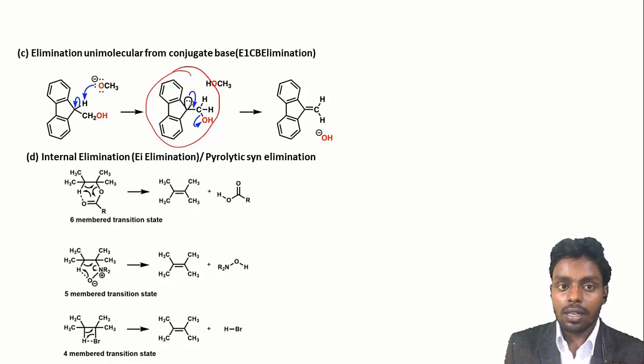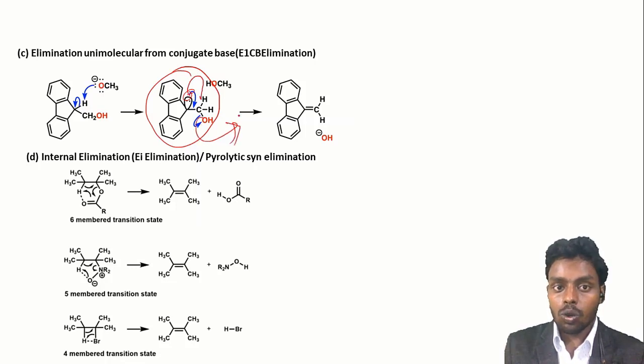In the conjugate base, the anion should be stabilized. So here you can see that this anion is stabilized by resonance by these benzene rings. So it is a stable conjugate base. Now this anion will attack on this carbon and leave this hydroxide. So this step is a very slow step because the leaving group is a very poor leaving group.